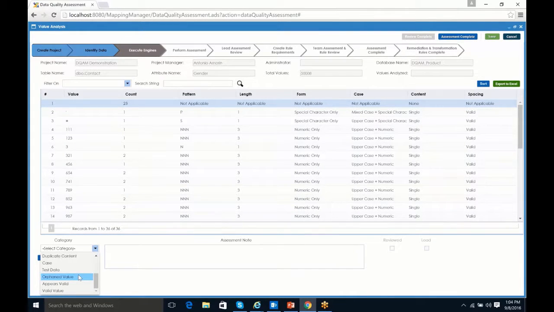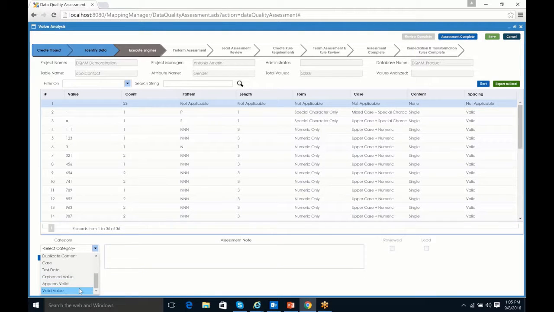And then we have two categories for identifying good data, which is appears valid, which means we're 99% sure. We're not 100% because we think we might need to talk to somebody or we need a little bit more information in order to determine if something is valid. For instance, let's say a social security number. We might need to actually talk to the individual and validate a social security number, or we might be able to do it from, say, their first name, their last name, and a master list that we can go against. So again, the appears valid is just saying we think it's correct, but we're not 100%.